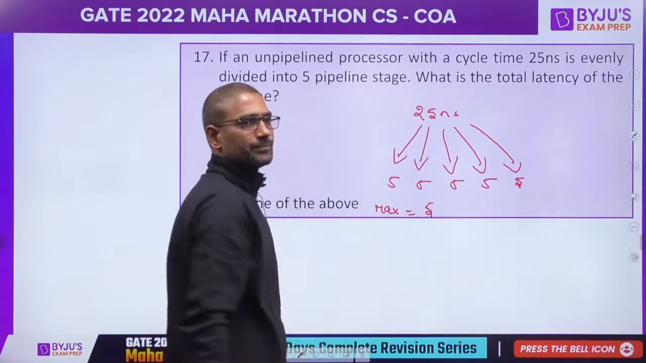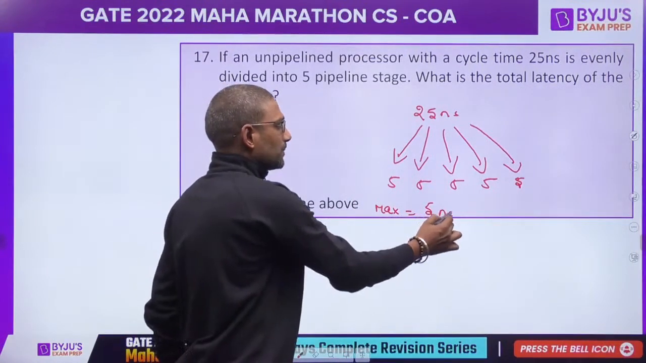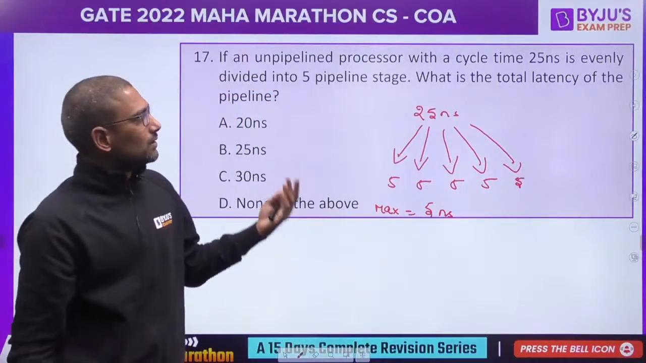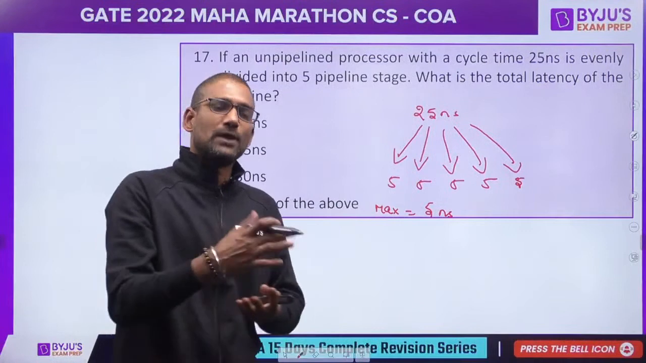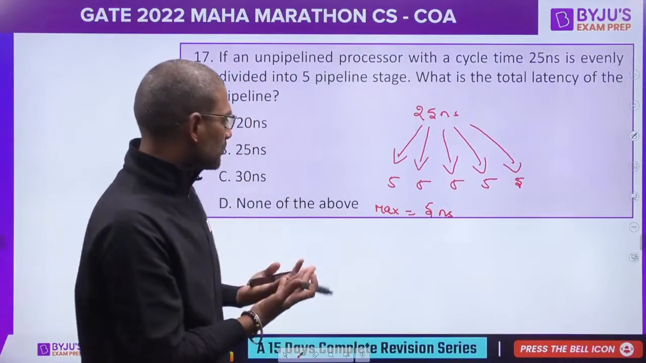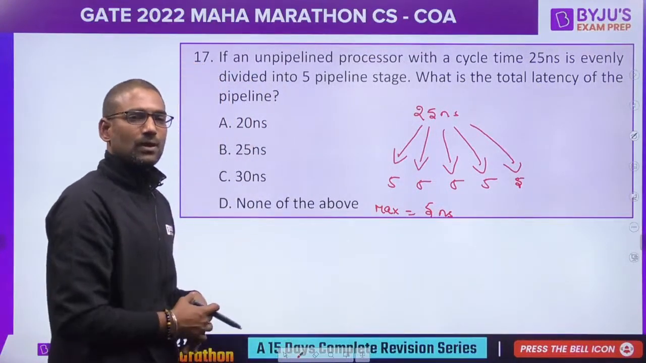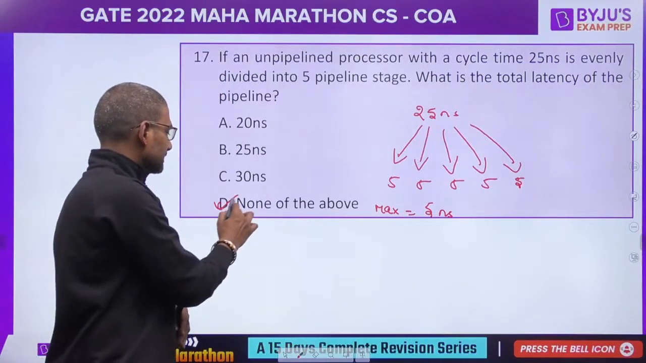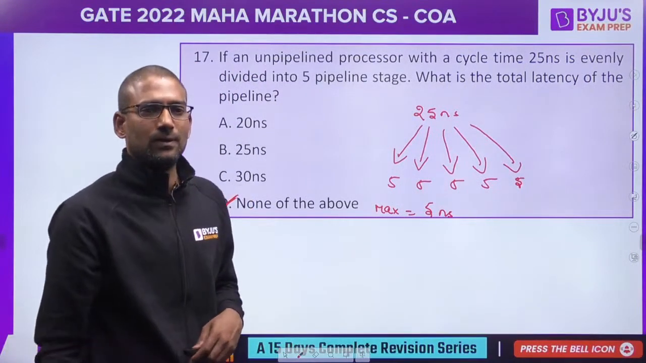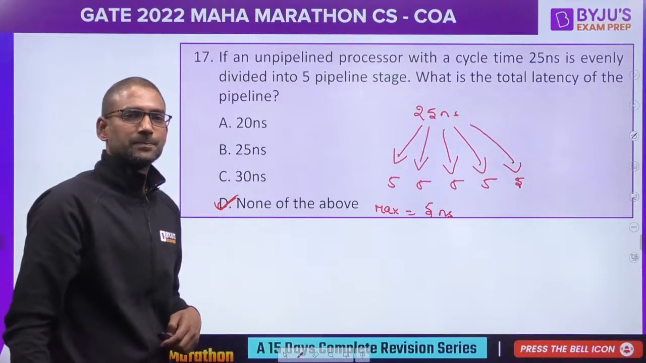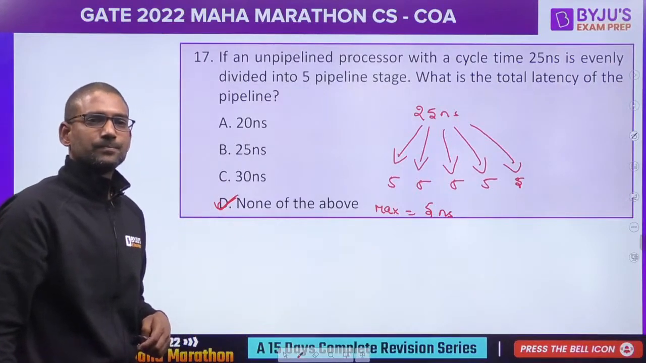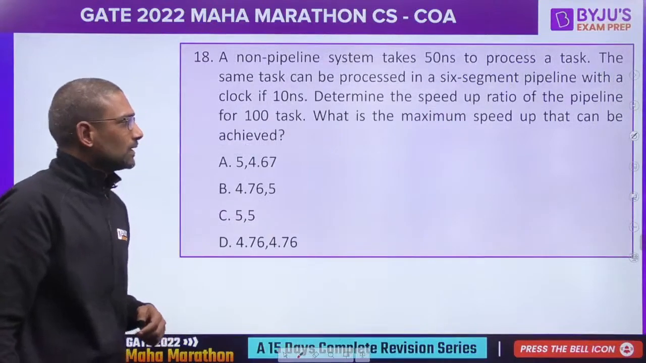5 only, plus 0 because it is not given. So the total latency, if number of instructions is given, we could have multiplied with that. As it is not given, you can say it is none only, definitely. Yes, Madhav Maheshwari, correct. Next question.